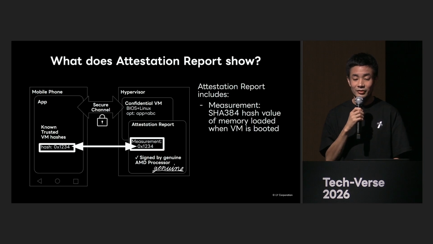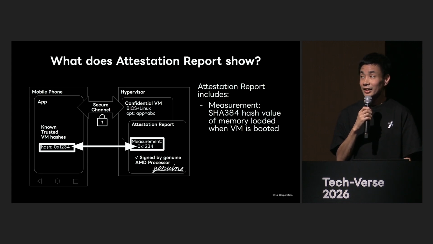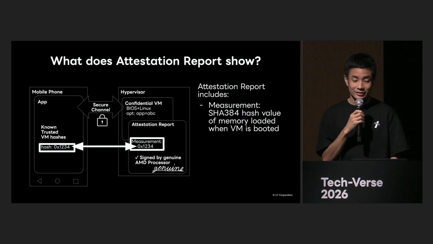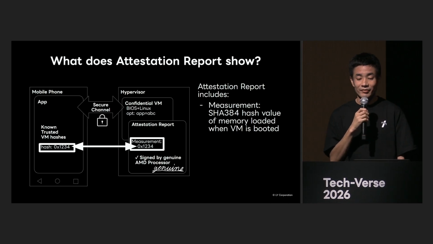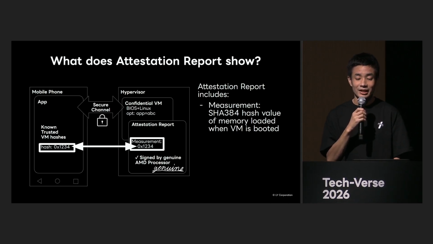To verify what a confidential VM is, we use something called an attestation report. This is what underlies the confidential VM's trust. I will now explain what this is. The attestation report records a SHA-384 hash value called measurement. This is the SHA-384 hash value representing the memory state loaded at the time of VM startup. If these match, then we know that what was loaded at VM bootup is the same.